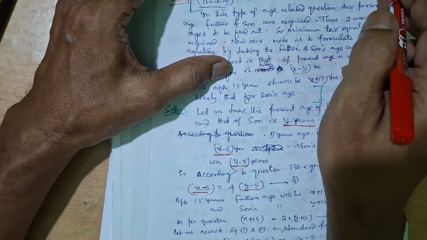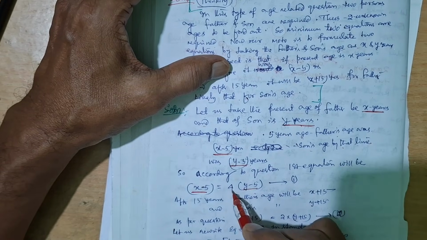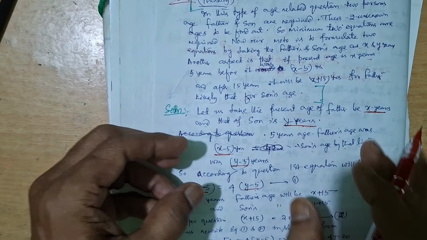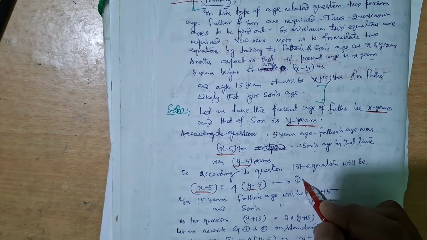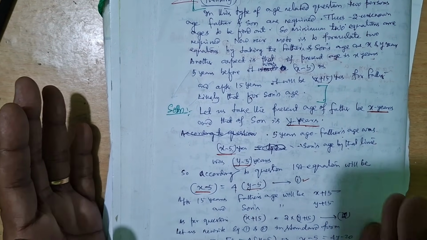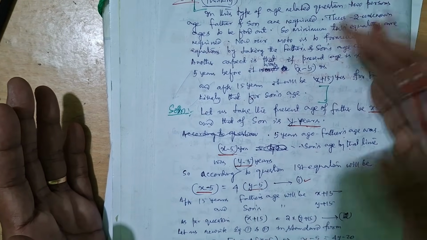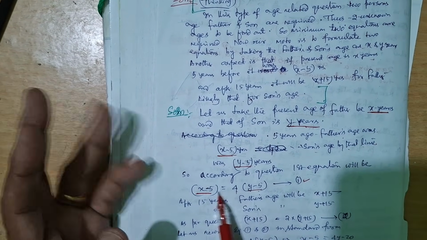But that was 4 times the age of son. 5 years before, it is 4 times the age of son. It is the first equation. Then you will solve to take it into standard form. It is a different thing. First you work out the equation.